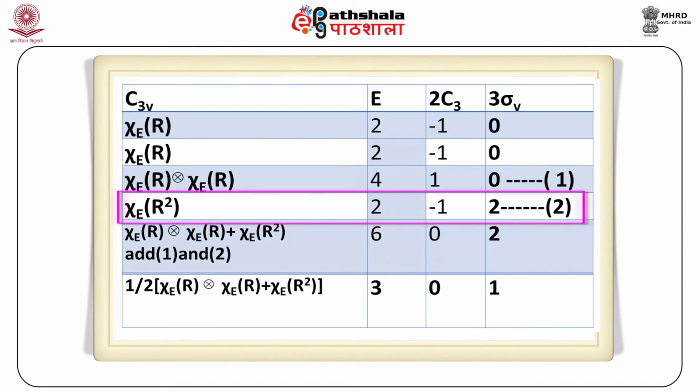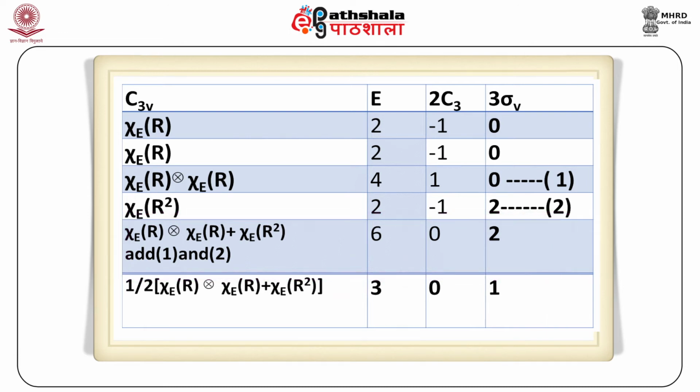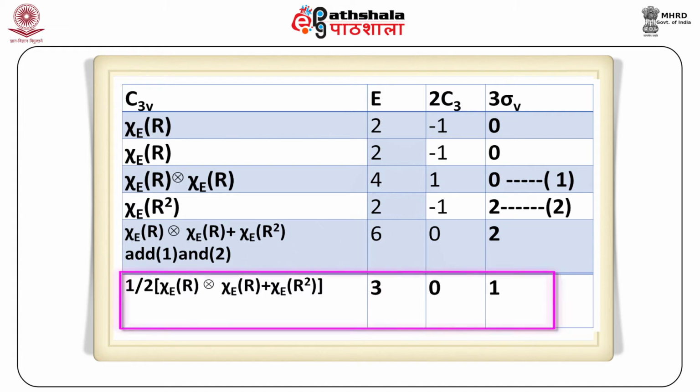Now let us find χ_E(R²), and this result we take from our table, and the result is 2, -1, 2. So I am having equation 1 and 2, and the sum of χ_E(R) into χ_E(R) plus χ_E(R²) is 6, 0, 2. Add 1 and 2 and divide by 2, that is 1/2 [χ_E(R) into χ_E(R) plus χ_E(R²)]. The result is 3, 0, 1.